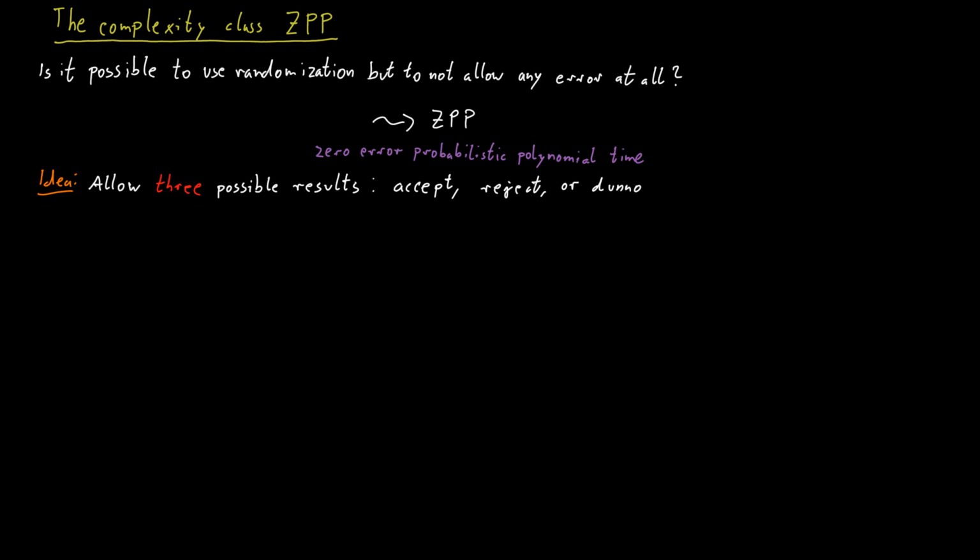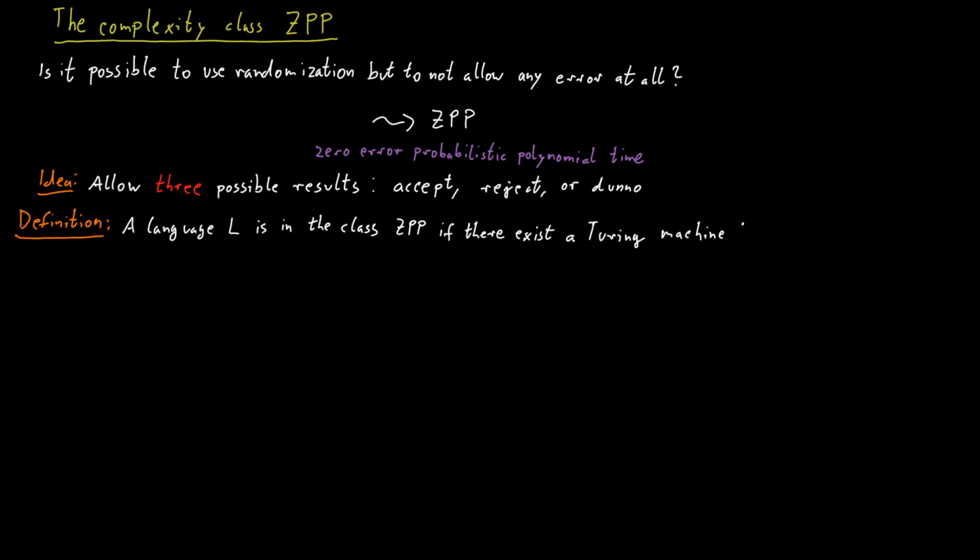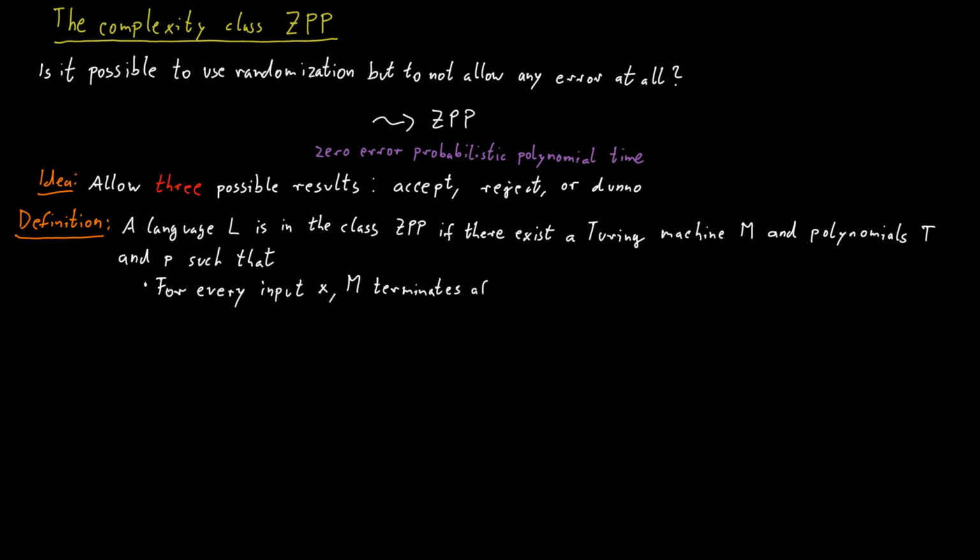at least you know that some kind of problem occurred and that the result is unreliable. So here's the definition of the class ZPP. A language L is in the class ZPP if there exists a Turing machine M and polynomials T and P such that for every input X, the Turing machine M terminates after at most T of X many steps. So this just means the Turing machine runs in polynomial time.